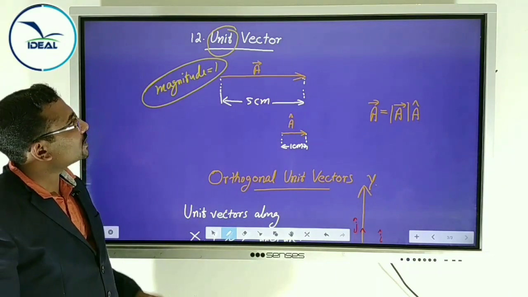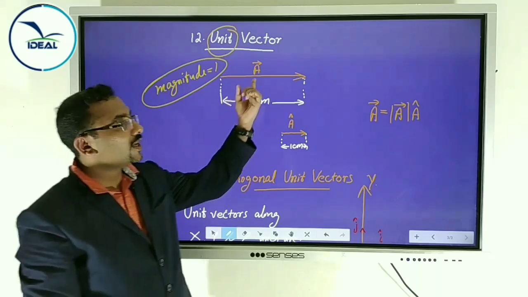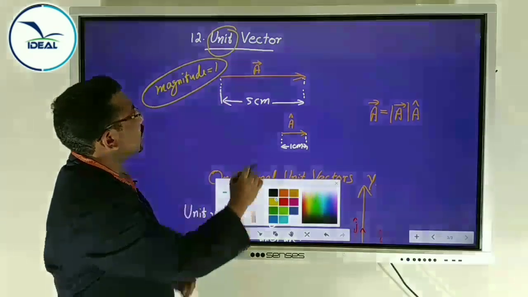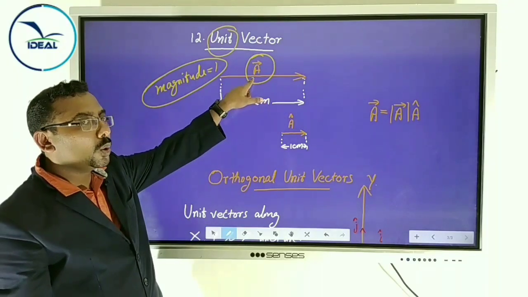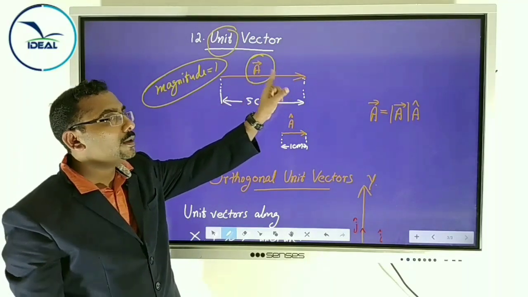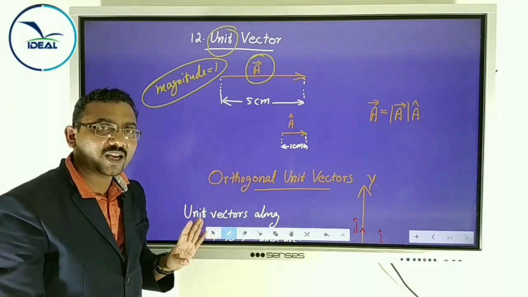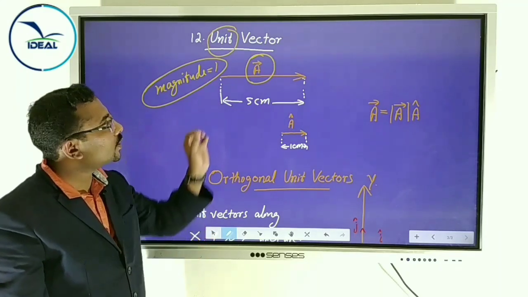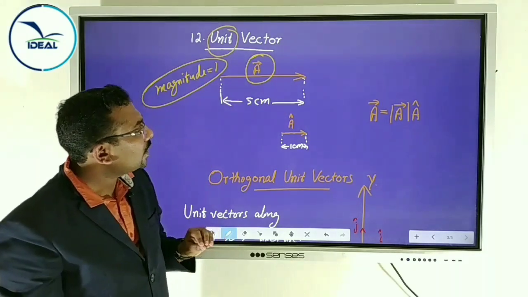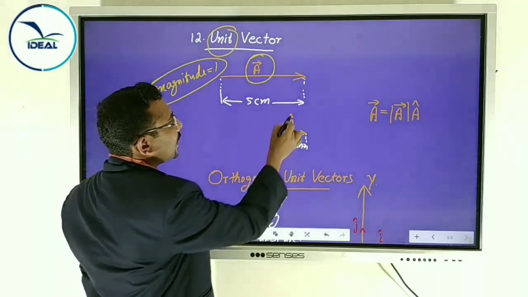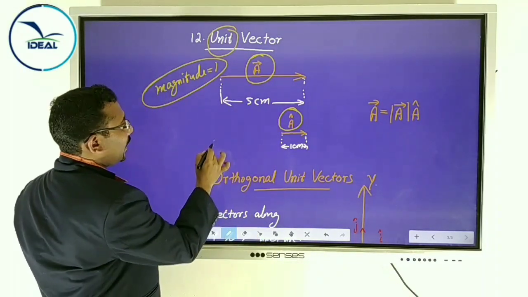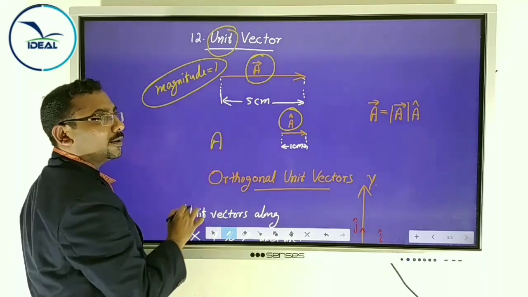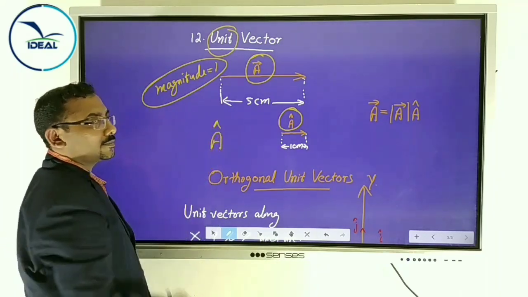Then what is a unit vector? The unit vector of a given vector is a vector of unit magnitude in the same direction as the vector. Unit vector is represented like this: write A and put a cap.